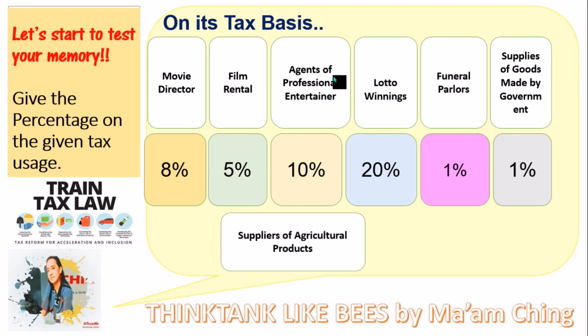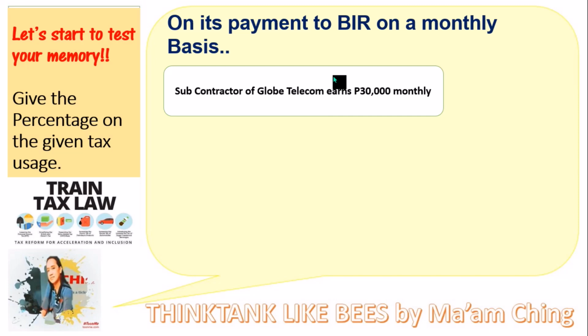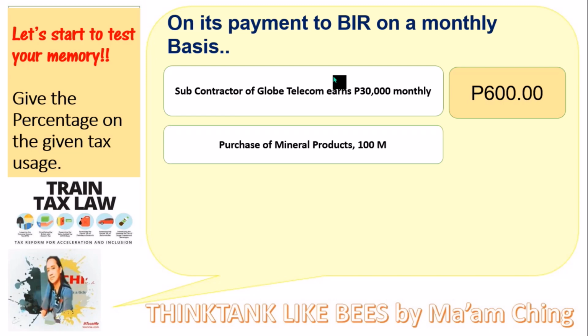Another example is suppliers of agricultural product. This one is a product, so you need to pay 1%. But if it is a supplier of services, then you need to pay 2%. Another example is computation on payment to the BIR on a monthly basis. A subcontractor of Globe Telecom earns 30,000 monthly. So 30,000 times 2%. The subcontractor pays 600 pesos.